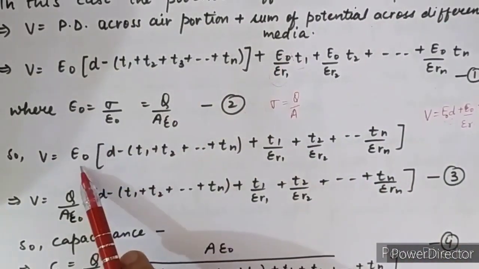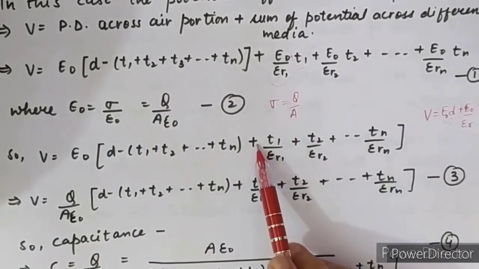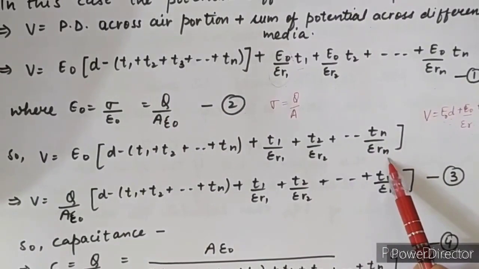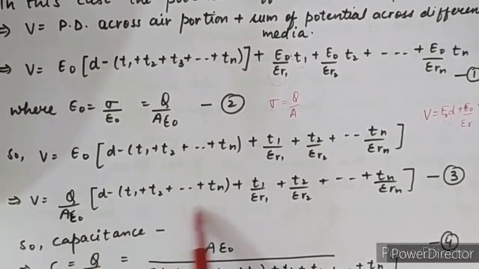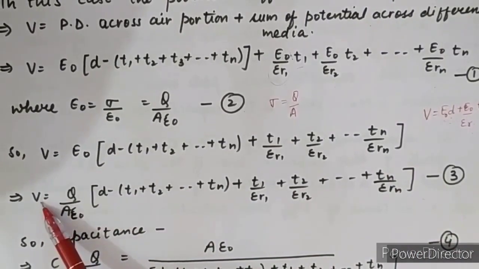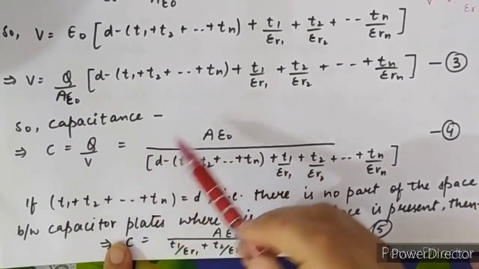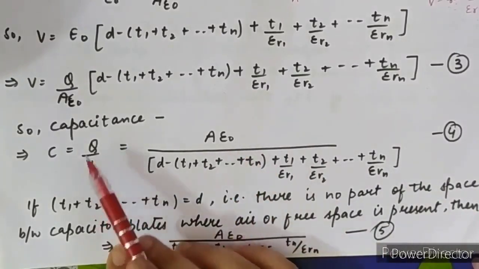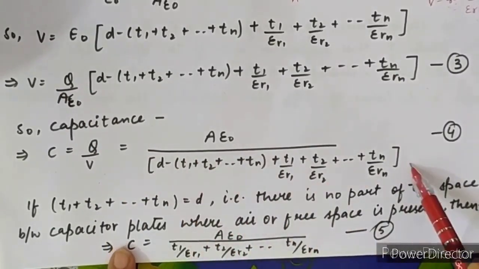First of all, we take E naught as common from equation 1: D minus the sum of the thicknesses of the different media, plus T1 by epsilon R1, T2 by epsilon R2, and so on, Tn by epsilon Rn. Put the value of E naught, Q upon A epsilon naught. Equation number 3 is the value of the potential difference. Now for the capacitance, C = Q upon V. Put the value of potential difference from equation 3. What we get? Q and Q cancel out, leaving A epsilon naught and the remaining same as usual.